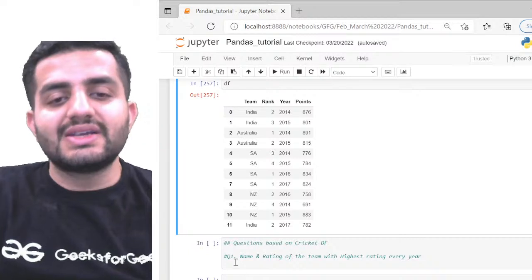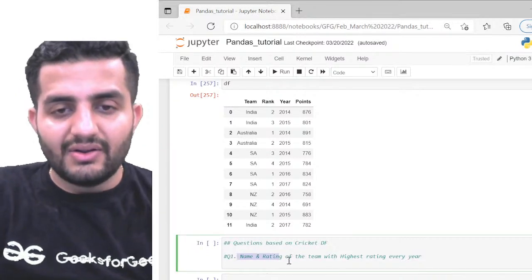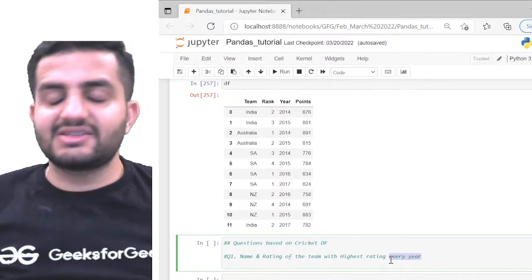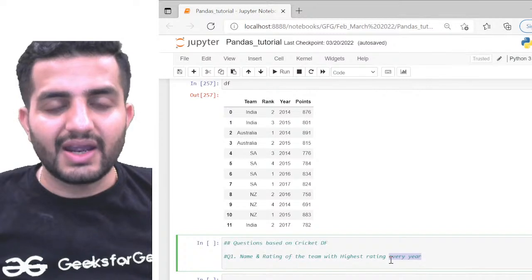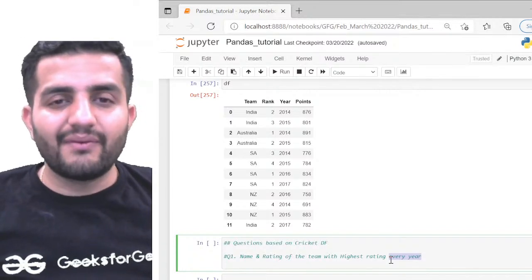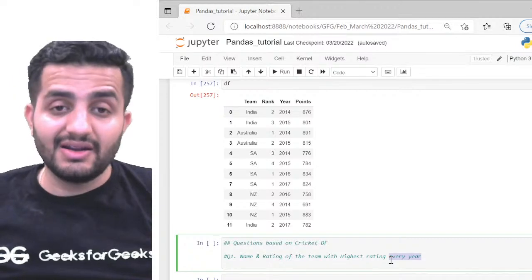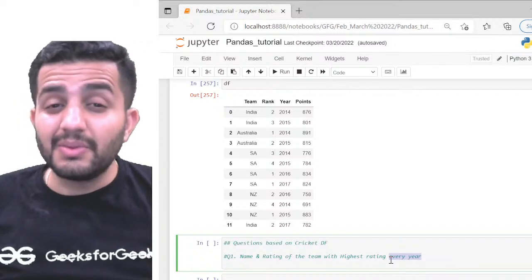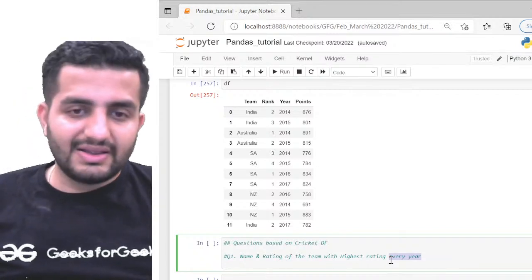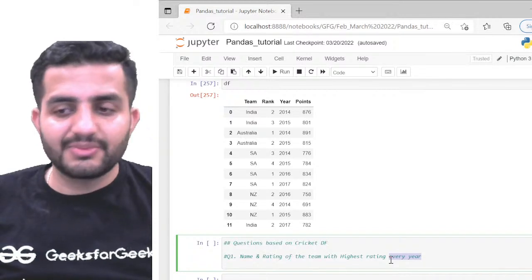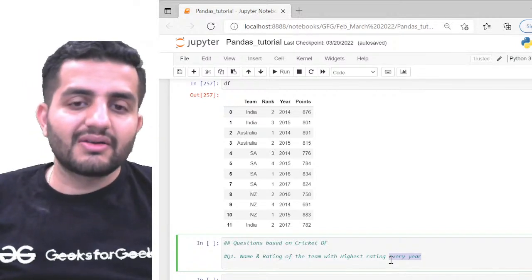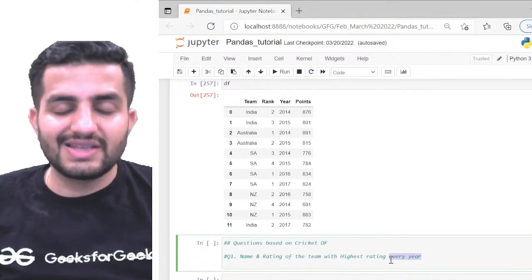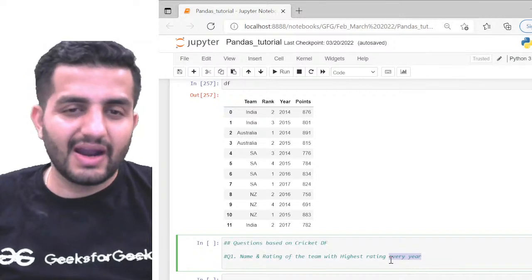Okay, so now the question says we have to find out the name and the rating of the team with the highest rating every year. So definitely there is something which we could see. Every year, right? That means that per year I want one row. So there's a clear cut hint here that I want to take a group by on the column year, isn't it? Wherever you see per year, every year, something of that sort, that's a pretty clear hint for you that the group by statement should be done on this key.